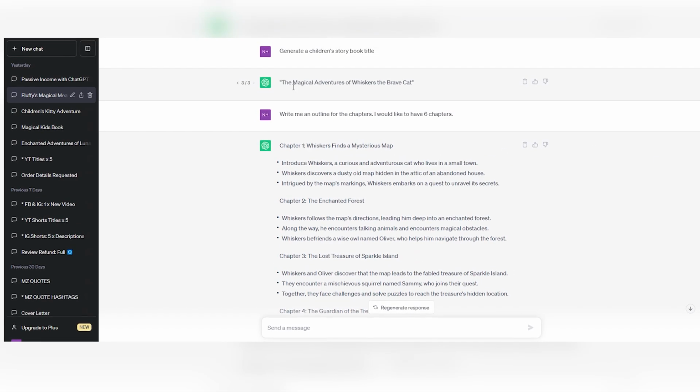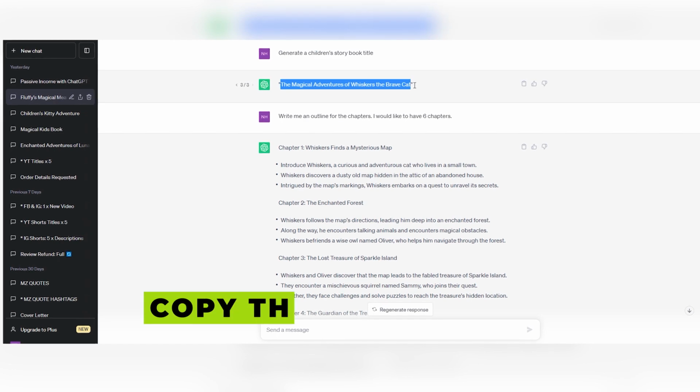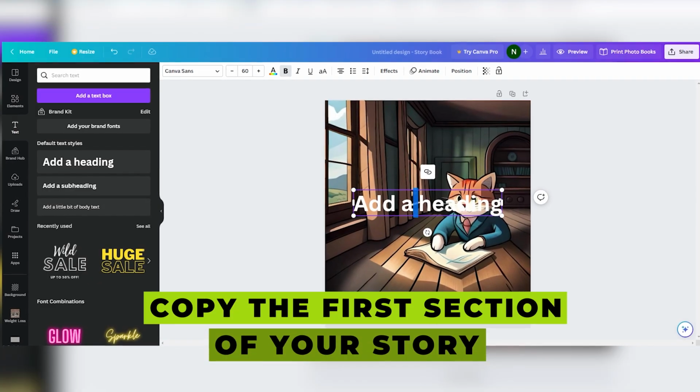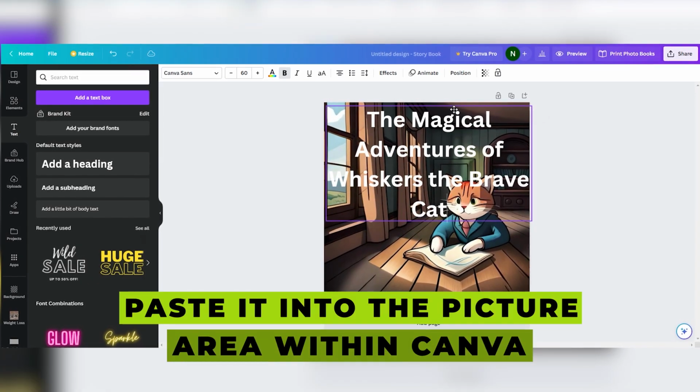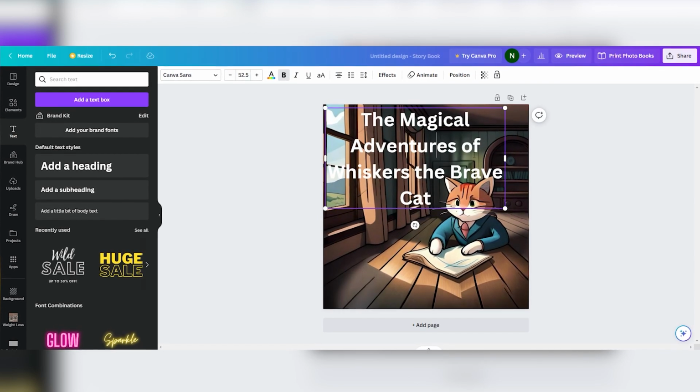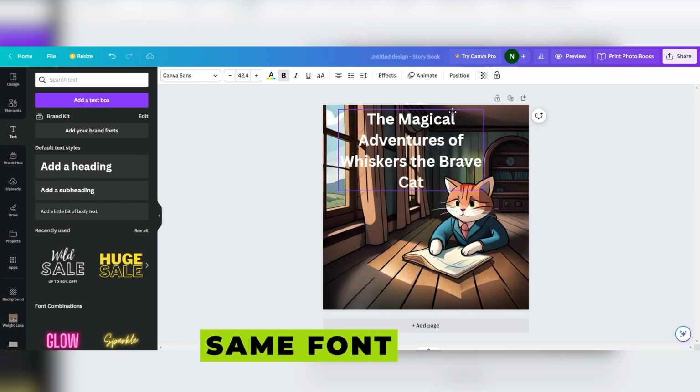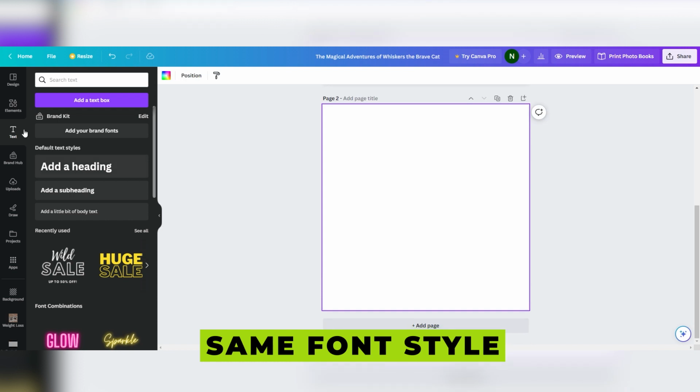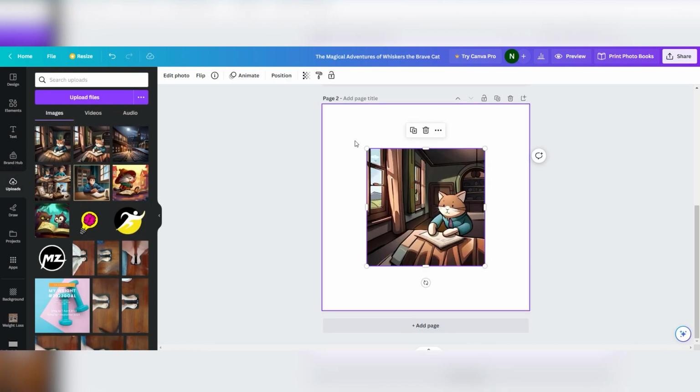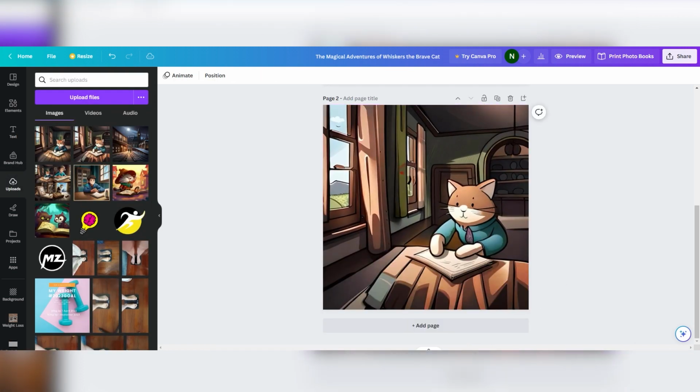After completing the cover, return to ChatGPT and copy the first section of your story. Paste it into the picture area within Canva. Ensure that the text of your story maintains the same font style as the cover for consistency. However, feel free to experiment and adjust the text style to create a distinct look from the cover page.